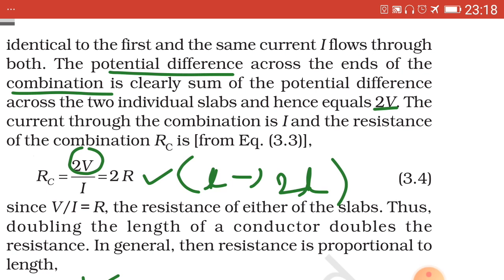Hence the resistance of the combination R_C equals 2V upon I. Now as V upon I equals R, so this R_C equals 2R, which has been tick marked.